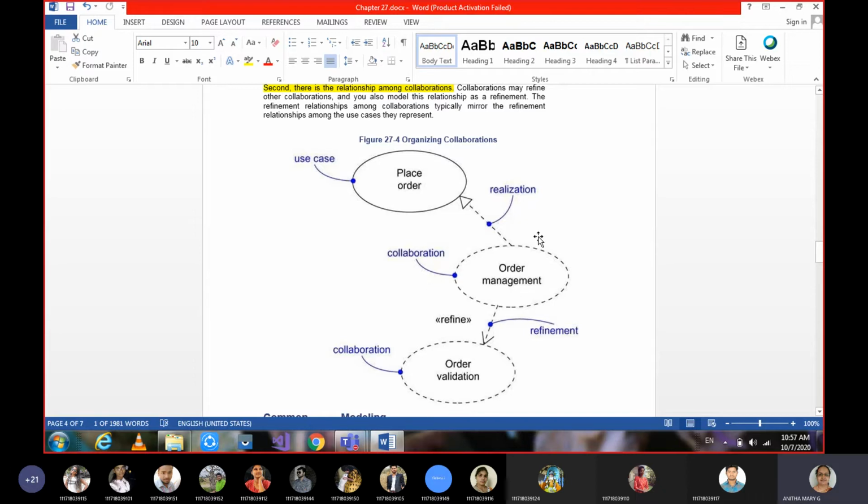Though you have the software tool for order management and have all the things ready, if you don't get an order for a particular product, all the existence of the software you have developed won't work. It will be in idle state. So order management is realized through place order. Similarly, college is realized through students.